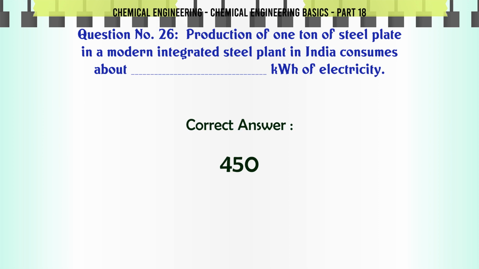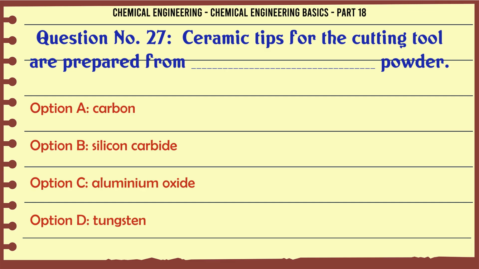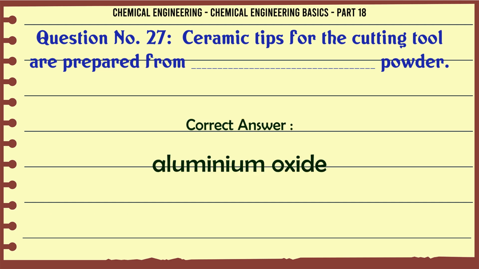Ceramic tips for the cutting tool are prepared from which powder? A. Carbon. B. Silicon carbide. C. Aluminium oxide. D. Tungsten. The correct answer is aluminium oxide.